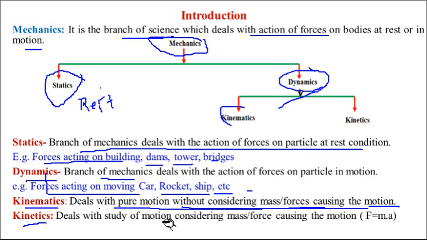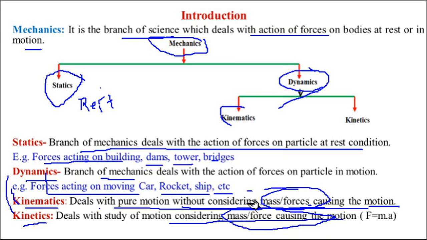Here it considers the mass of the body and the forces causing motion. That is the only difference. Both are branches of dynamics, but in kinematics the mass of the body and the forces causing motion are neglected, and in kinetics both are considered.